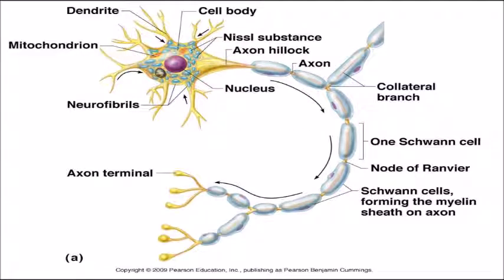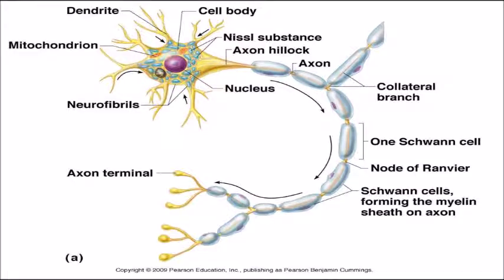Now here I have shown the classical picture of a nerve tissue. Just note down how the nerve appears and its important features. You have a central nucleus, the dendrites, the cell body, and neurofibrils. There is an axon, and an axon hillock where it connects. There are Schwann cells, and one Schwann cell is connected to another with nodes of Ranvier. At the last end we have the axon terminal. Schwann cells are the cells which cover the axonal region.